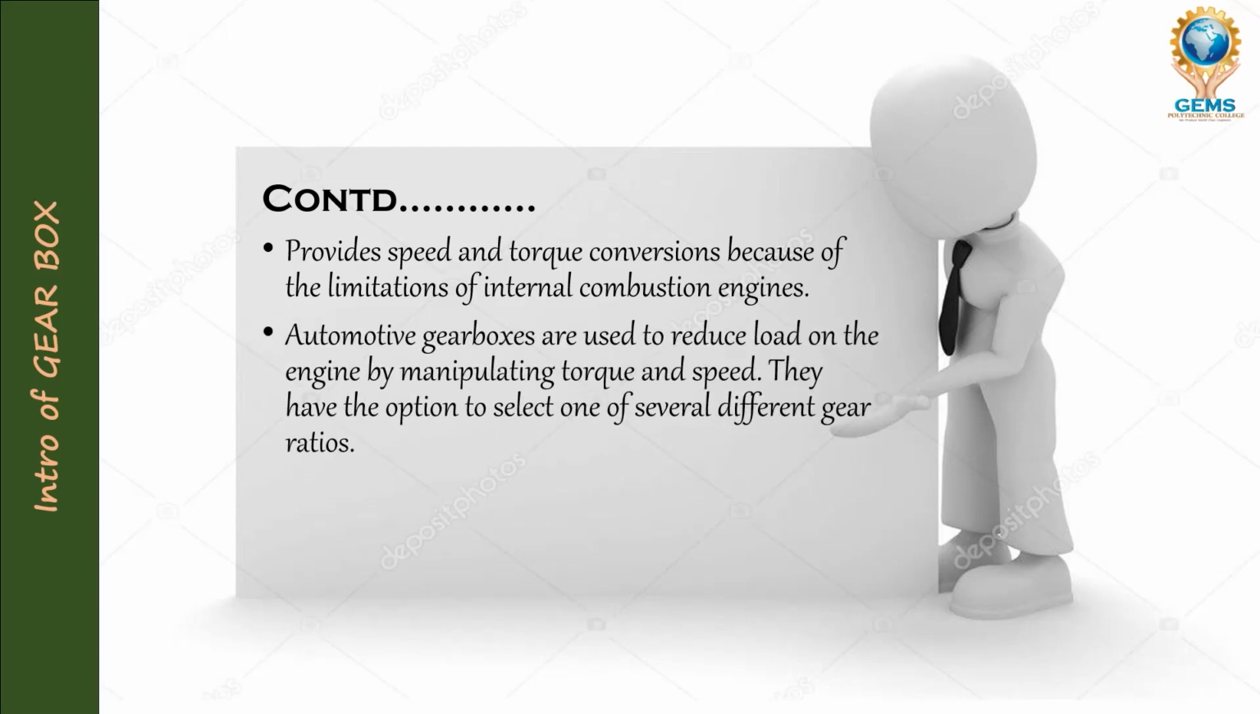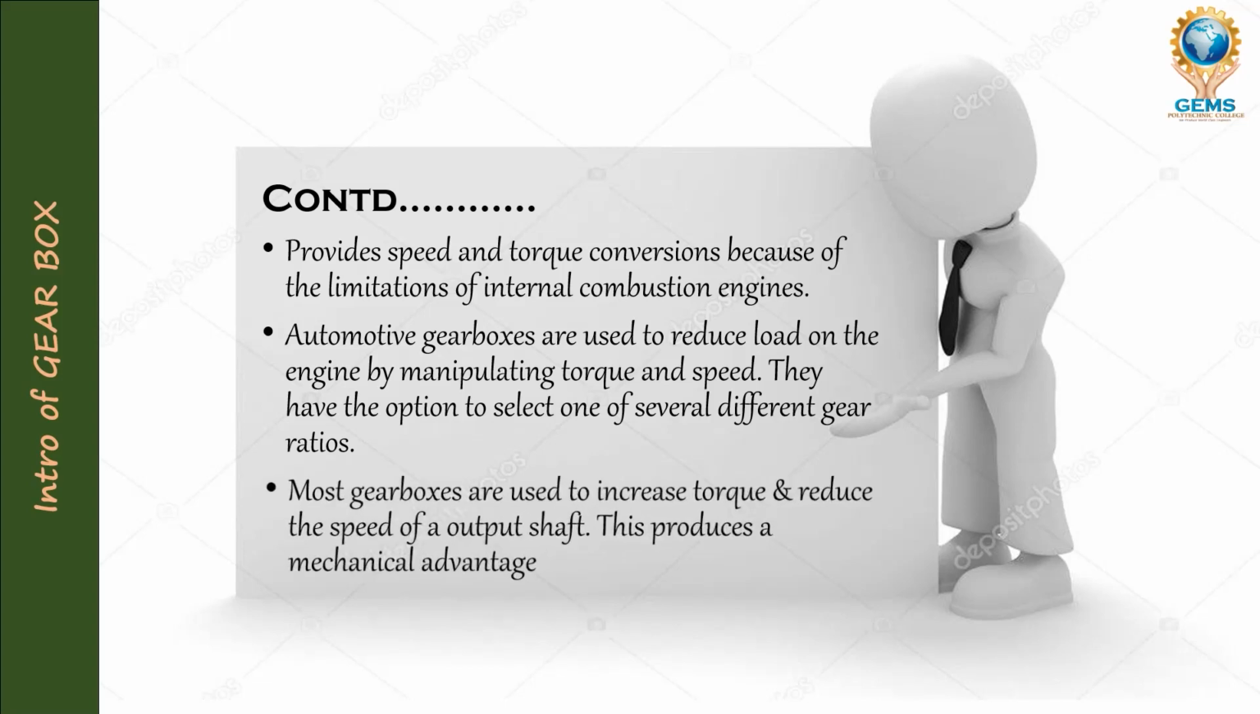Automotive gearboxes are used to reduce load on the engine by manipulating torque and speed. They have the option to select one of several different gear ratios. The automated gearbox has several options to select the gear ratios, depending upon the speed, torque or load. Most gearboxes are used to increase torque and reduce the speed of the output shaft. This produces a mechanical advantage.